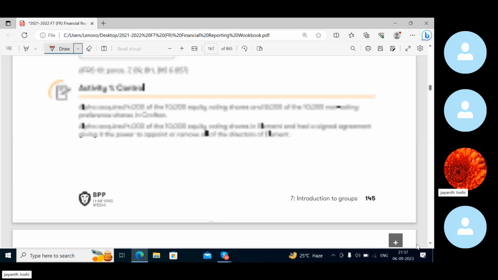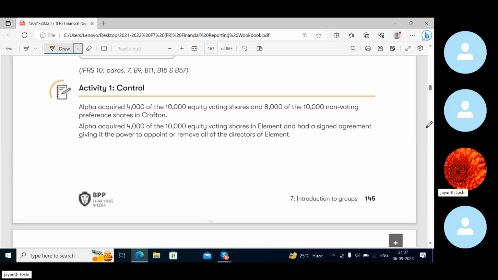So Alpha company acquired 4,000 of 10,000 equity voting shares, so Alpha acquired 40%, right? And 8,000 of 10,000 non-voting preference shares in Crofton. Preference shares are not important for us.